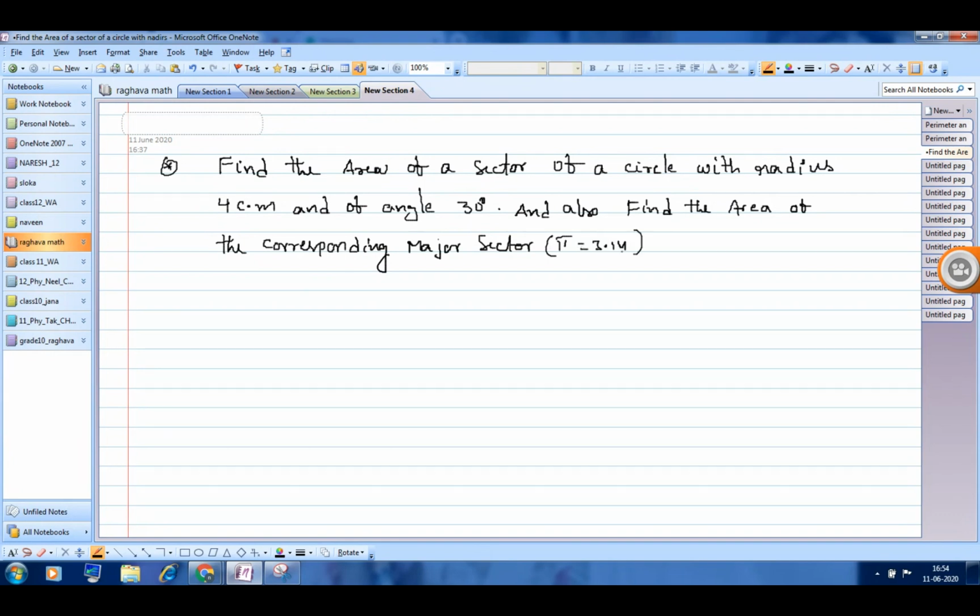If you read the problem, he is straight away asking to find the area of a sector of a circle with radius 4 centimeter and an angle 30 degrees. So simply you can draw, O is the center and there is a sector of radius 4 centimeter, and we don't know this length, but this angle is 30 degrees. So what is the area of a sector? Area of a sector is theta by 360 into pi r square.